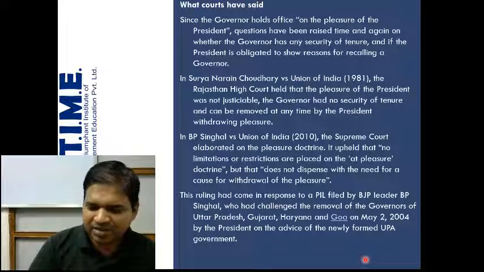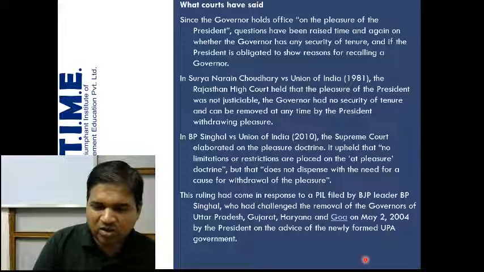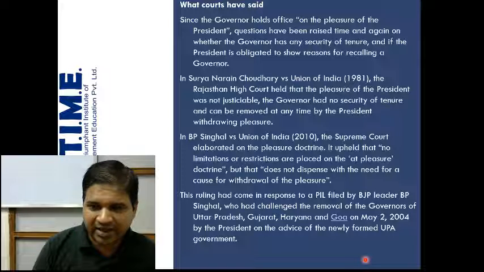If something happened in a particular case and the judgment is of a high court, then that will not be binding. It does not mean that if this happened in that case, it should also happen in this case, because that is not binding. Unlike Supreme Court judgments, which are binding. So you have to keep in mind that Surya Narayan Chaudhary versus Union of India is a high court case.